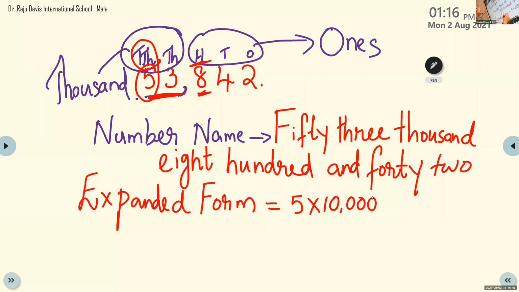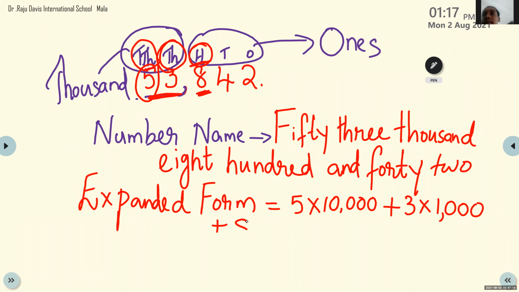Next, Niranjan, we are adding. We know expanded form means the sum of the place values. Now tell me, Niranjan, 3 is in which place? Thousands. We can see here it is 1,000. 3 into 1,000. Okay. Deva Binoy, 8 is in which place? 100.